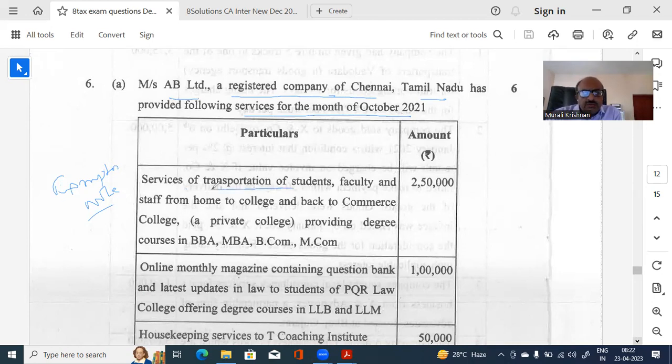Service of transportation of students, faculty, staff from home to college and back to Commerce College, a private college, providing degree of BCom, etc. This benefit of exemption is available to certain situation only. We have to check whether it is available or not. Next, online magazine.